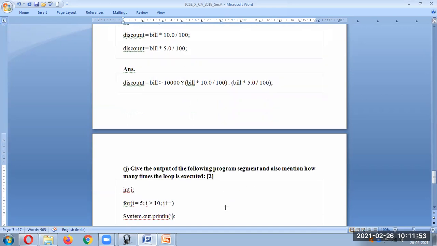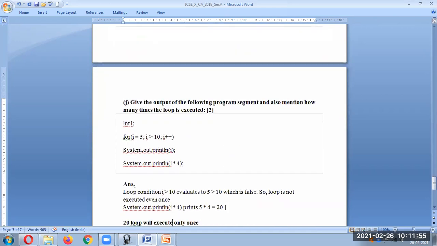Okay, then give the output of the following program and also mention how many times the loop is executed. If you see here, the I value is 5, I is greater. The first time only the condition is false. So this will not execute. Okay, this statement will not get executed, not even once. If you see here for, 5 is not greater than 10, so the loop will not execute even once.